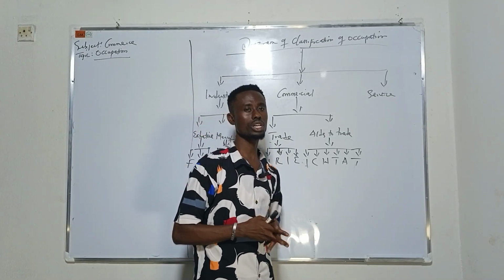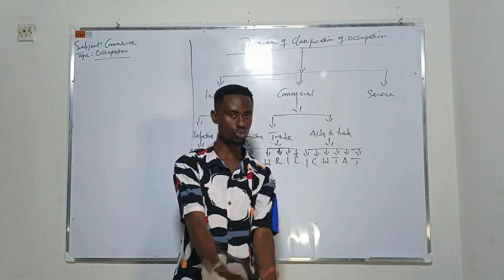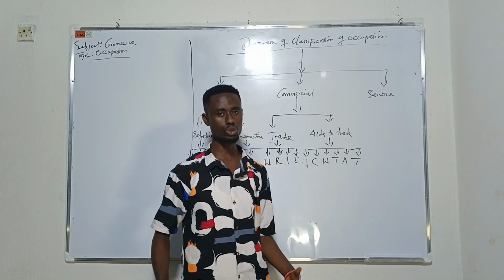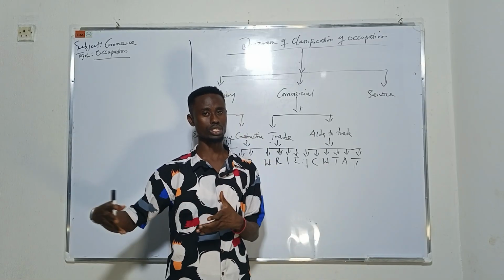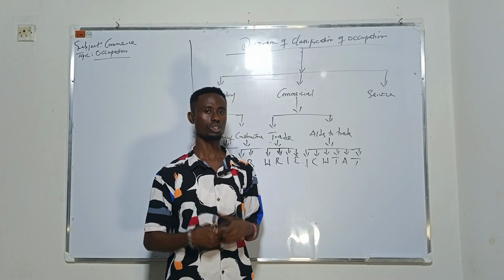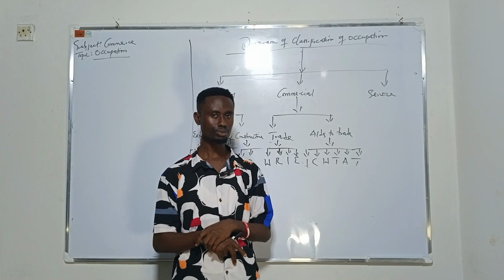So we have aids to trade. Aids to trade are those things that facilitate trade, those things that enable you to carry out your trade effectively. For you to carry out your trade activities, you need those things that will enable you to facilitate the trades we're talking about. Number one is insurance.